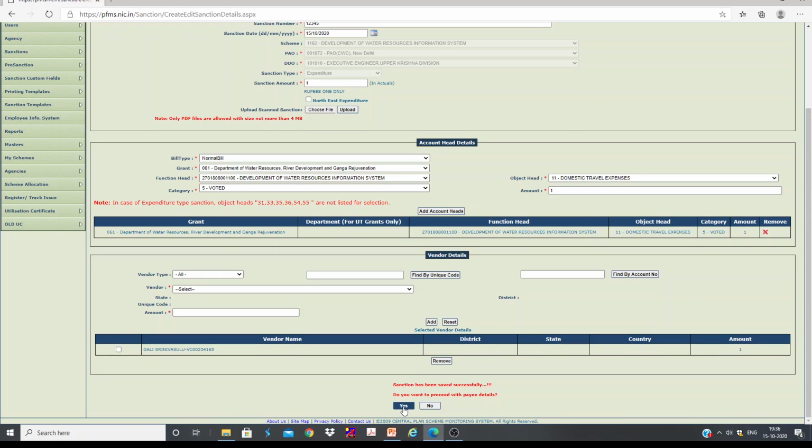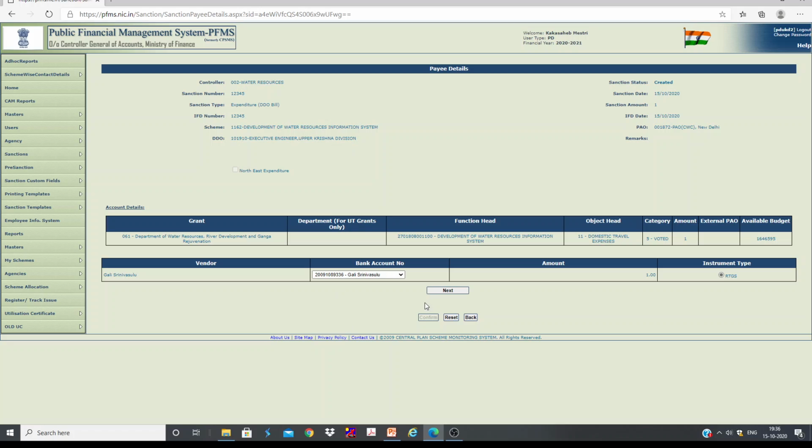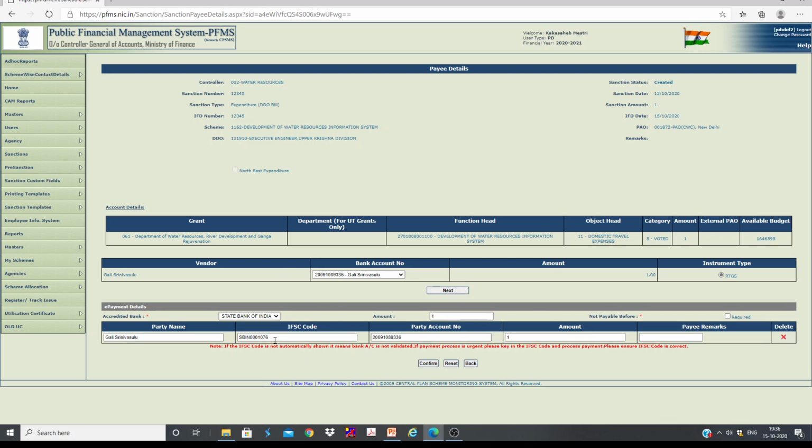Do you want to proceed with EIS? Then the vendor account number will appear here. Once again, you can cross-check it with the mandate form given by the employee. Then you can see the IFSC code here. At this stage you cannot edit the account number, but you can edit your IFSC code.